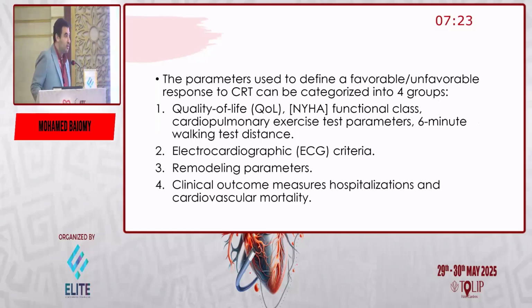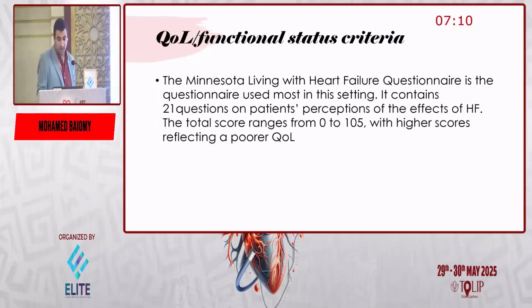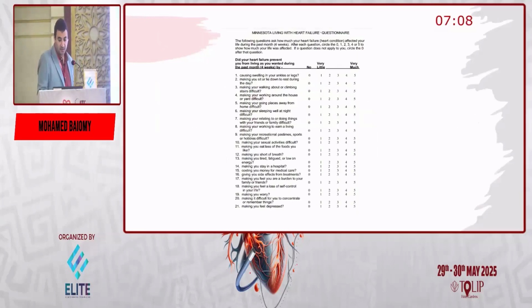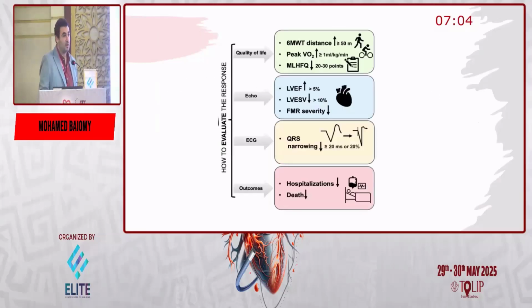We will use 4 criteria to measure CRT response: quality of life, ECG, remodeling parameters with echo, and the clinical outcomes. So first, with quality of life, we use some questionnaires like the Minnesota Living with Heart Failure questionnaire of 21 questions giving a number, and this number defines the quality of life of the patient.